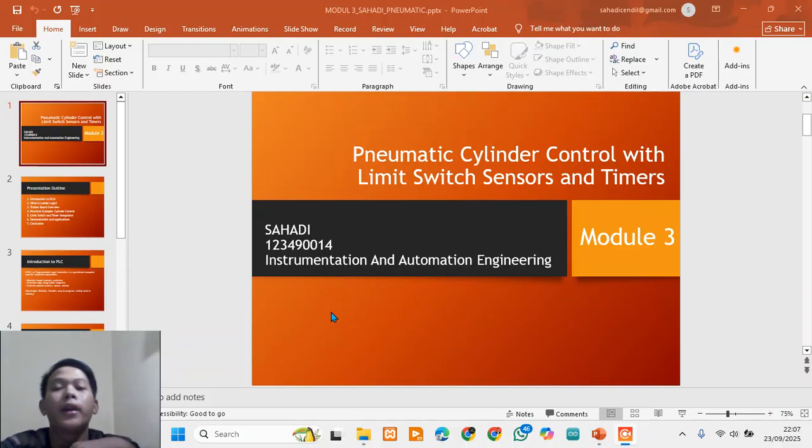Today, I'm going to talk about a pneumatic cylinder with a limit switch sensor and timer. This presentation is designed to introduce you to the fundamental concept of PLC, or programmable logic control, and to show how ladder logic programming works in practice using a trainer board.